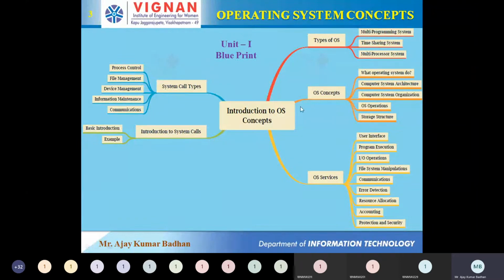Today, the main focus will be on the OS concept. That is what an operating system is going to do, how the architecture will look, how it is organized, what operations we can perform on it, and how information is stored in our operating system. That is what we are mainly going to focus on.